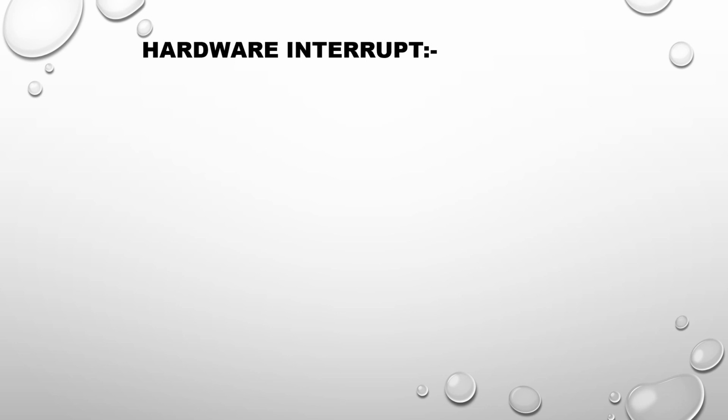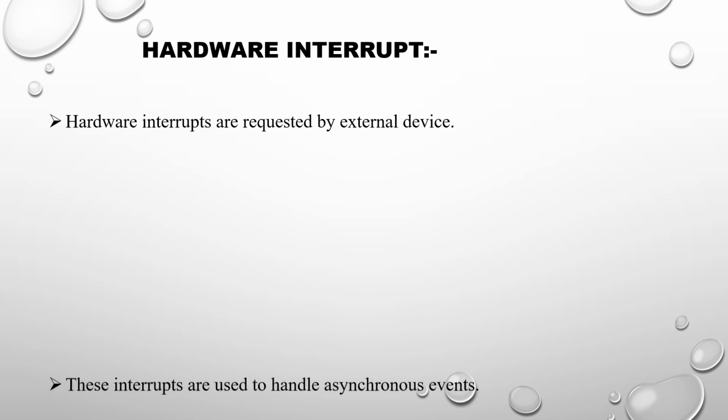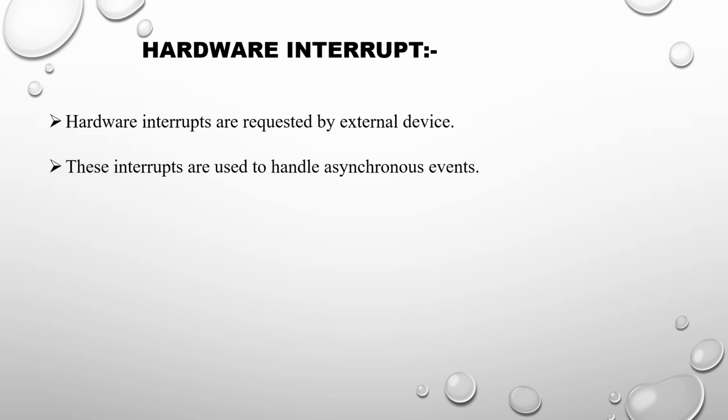Hardware interrupts. Hardware interrupts are the interrupts which are requested or initiated by an external device, like your peripherals. These interrupts are used to handle asynchronous events. Now, what is an asynchronous event? An asynchronous event occurs after an action has taken place.